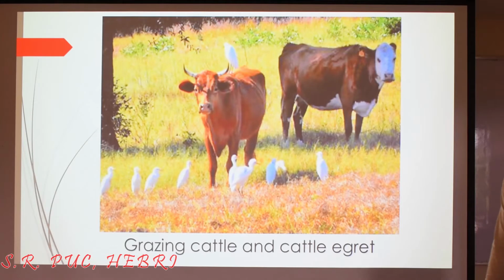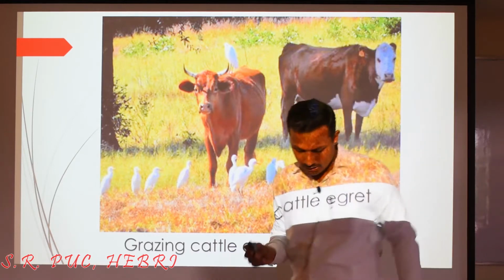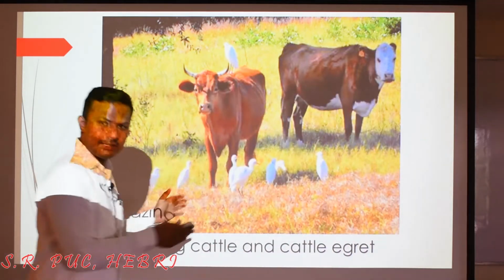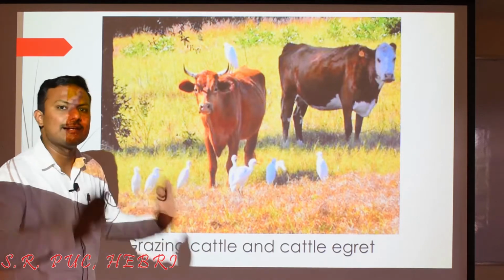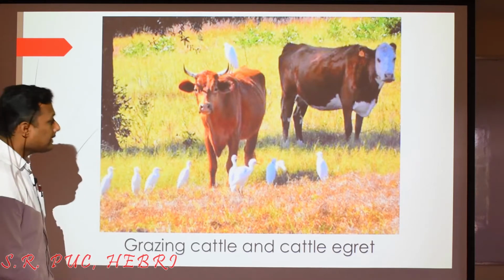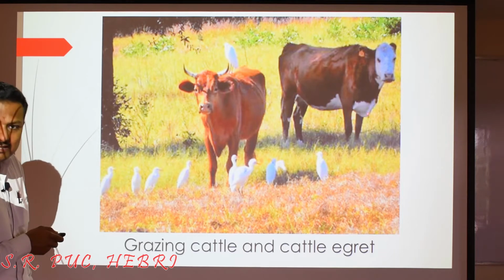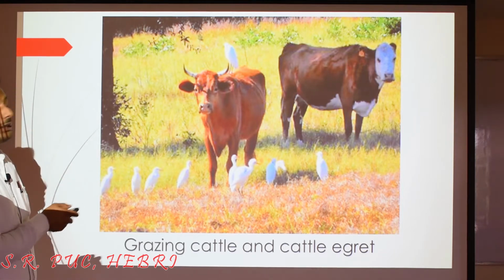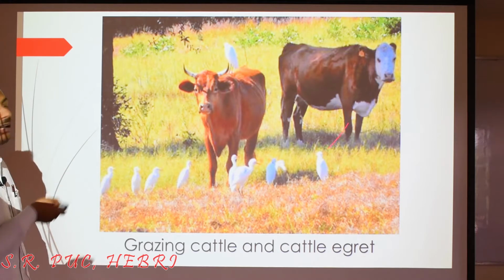Another example: grazing cattle and cattle egret. This is a common scene, something you have already observed if you stay very close to agricultural fields, right? Commonly everybody must have observed this. In the cattle field, especially in the agricultural fields, when the cattle are grazing, you will see such birds, and these are called cattle egrets.